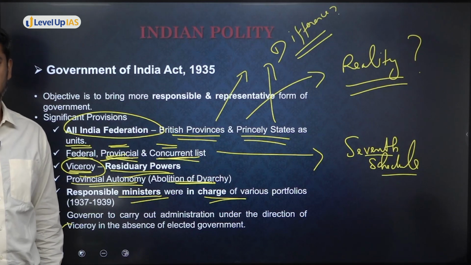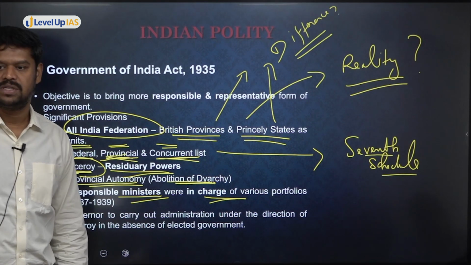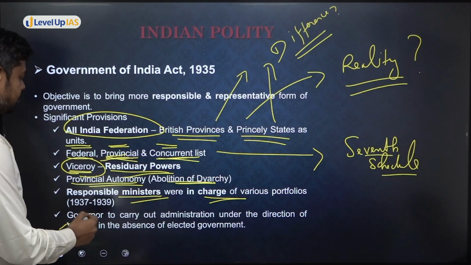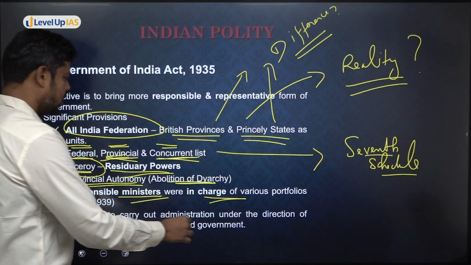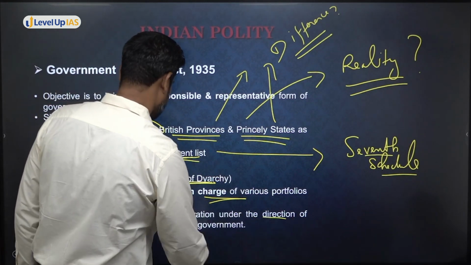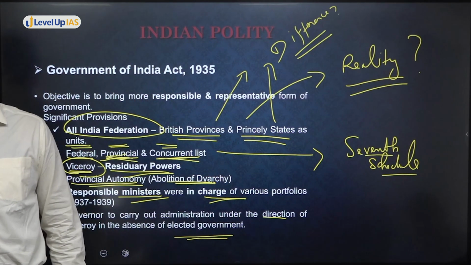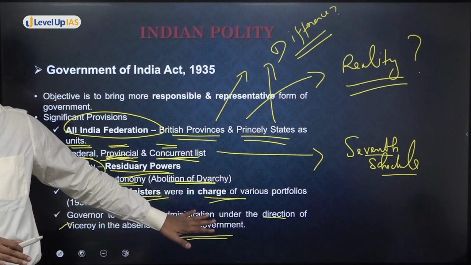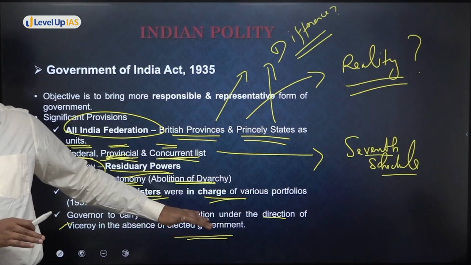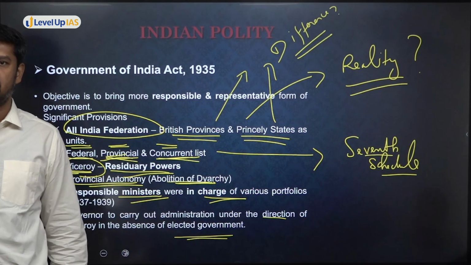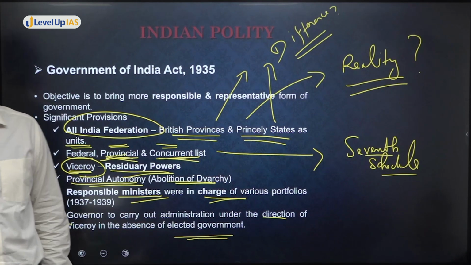So the system also became very representative in character. And then the governor was to carry out administration under the directions of the Viceroy in the absence of the elected government. Today, try to understand, this was similar to the President's Rule in the present Constitution. So ultimately, who is supposed to carry out the administration in the provinces?